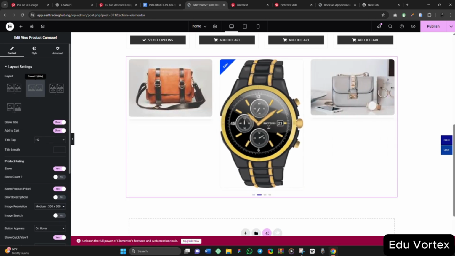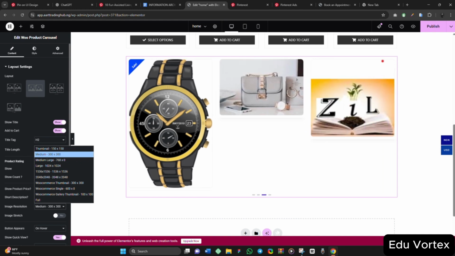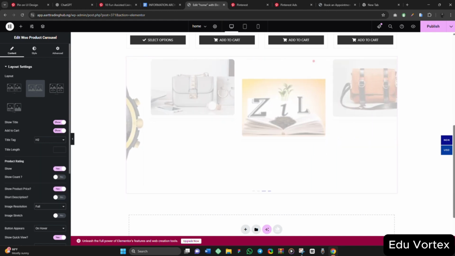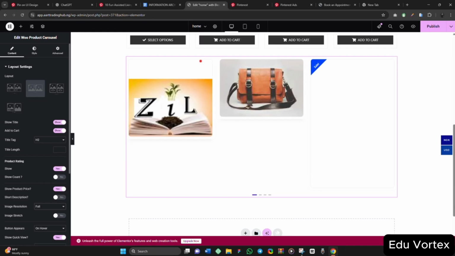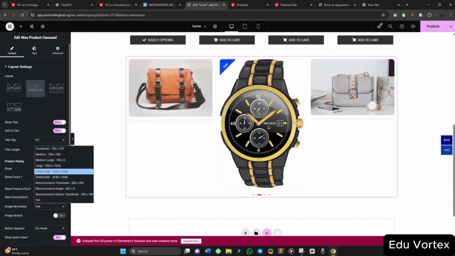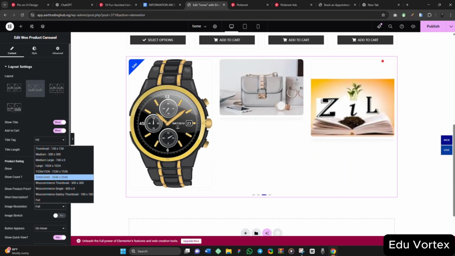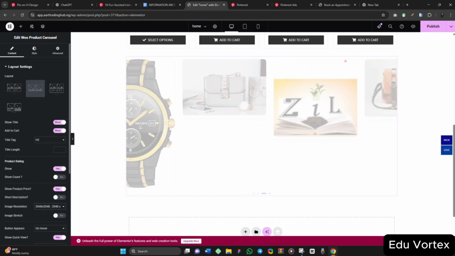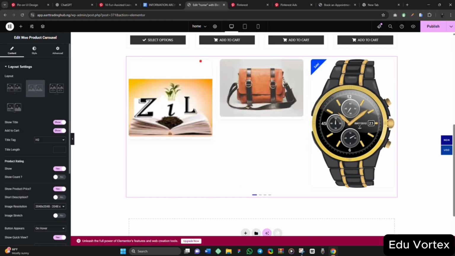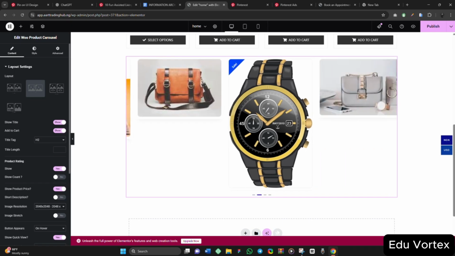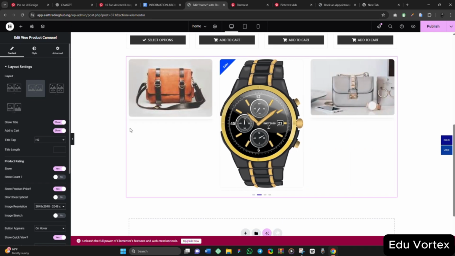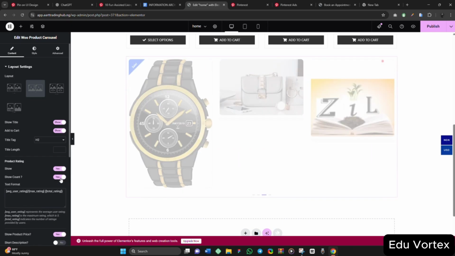So I can come here. Let me check this image resolution. Let me click on full. Or let me come here and use this medium. So something like this. So show product counts. Okay, let's check, let's see.